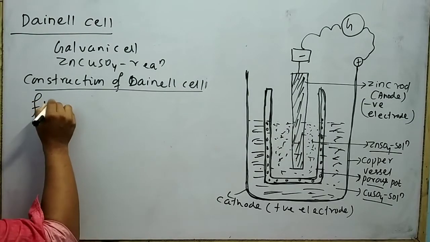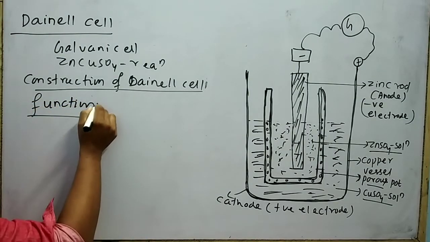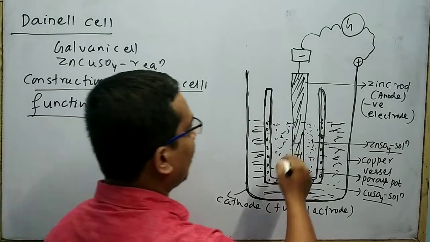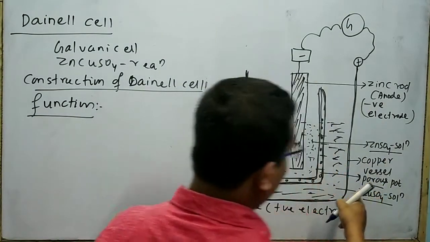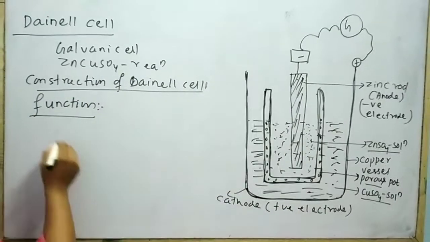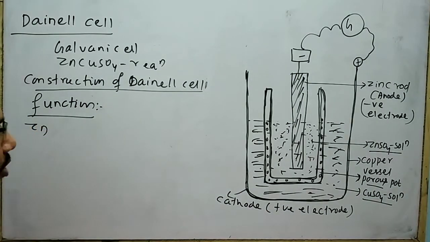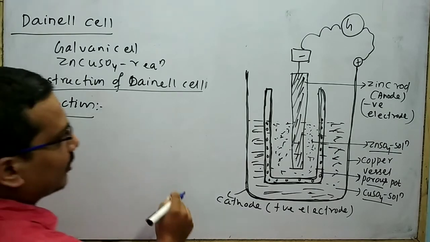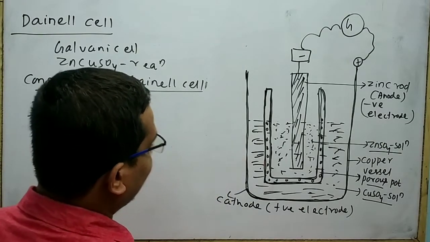Next, I will explain the function of the Daniell cell. When the zinc rod and the copper vessel are connected through the galvanometer, the zinc undergoes oxidation, which acts as an anode.